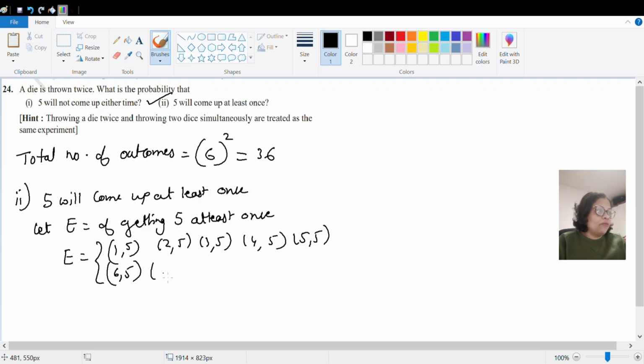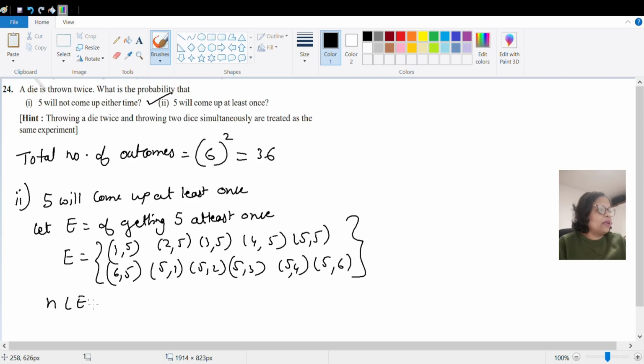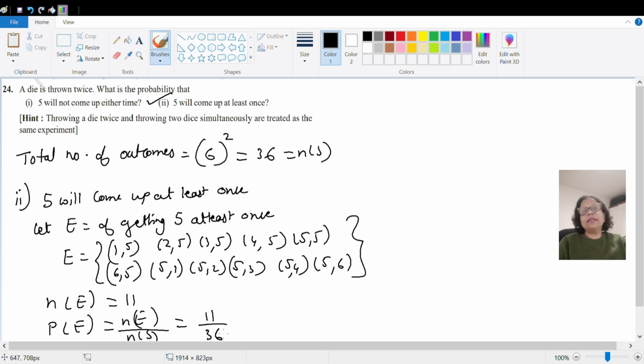Okay, you may get 5 comma 1, 5 comma 2, 5 comma 3, 5 comma 4, 5 5 तो आ गया है, 5 comma 6, right? इतने ही आएंगे. So count these, how many are there? 1 2 3 4 5 6 7 8 9 10 11. So number of elements in E are 11. So probability of E will be n of E upon your sample space, which is n of S, that is 36. So answer of the second question is 11 by 36.